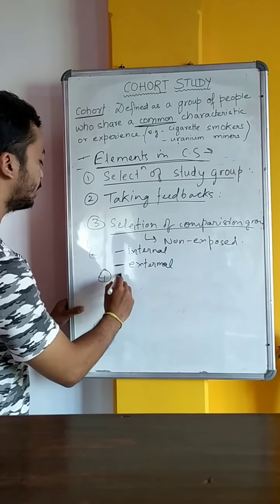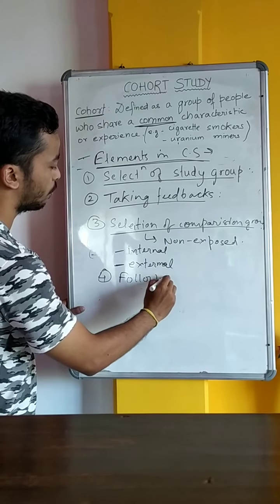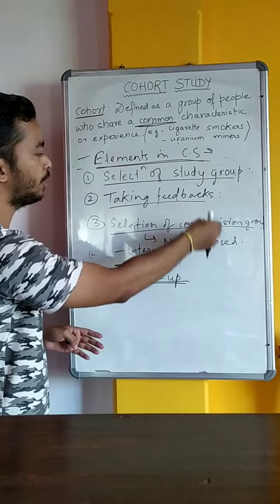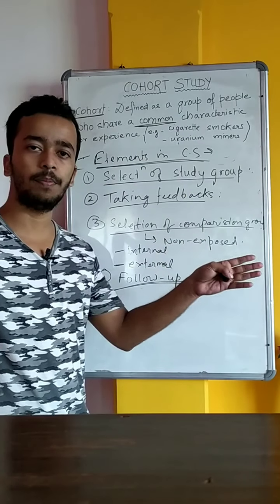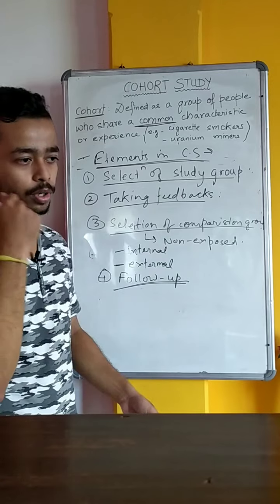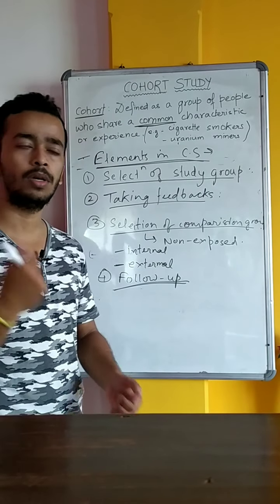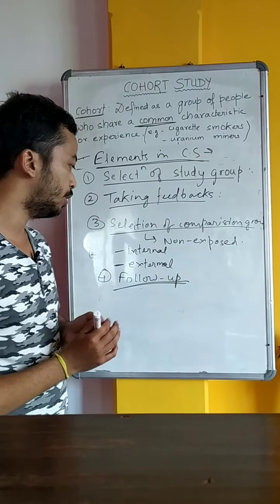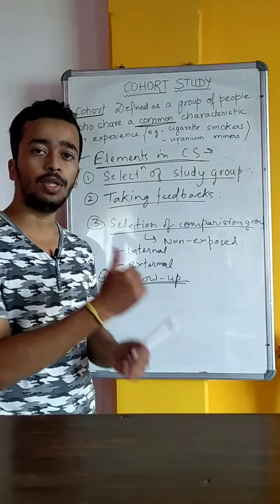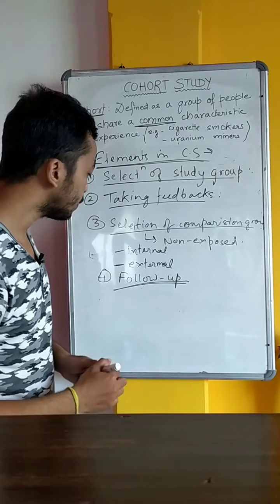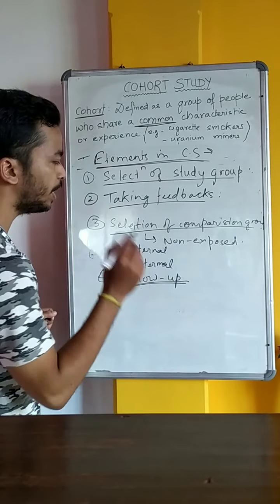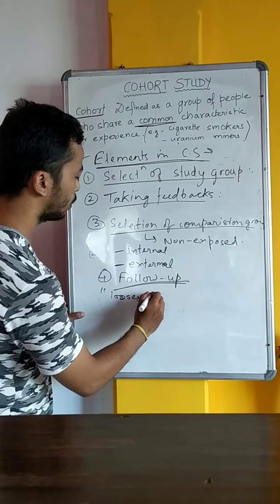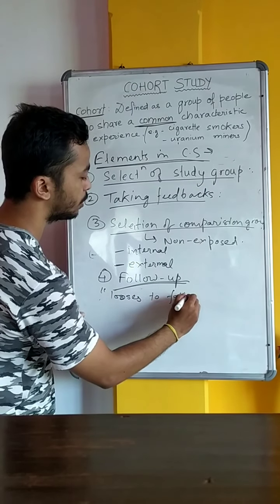The fourth step is follow-up. Follow-up is obvious. We need to monitor this study group and the comparison group over a period of 15 to 20 years through telephone calls, personal interviews, or through mail questionnaires. We should go through their medical records. We should have their frequent checkups to see whether they have developed the disease or not. So this is follow-up. One term that is very common in cohort study is losses to follow-up.